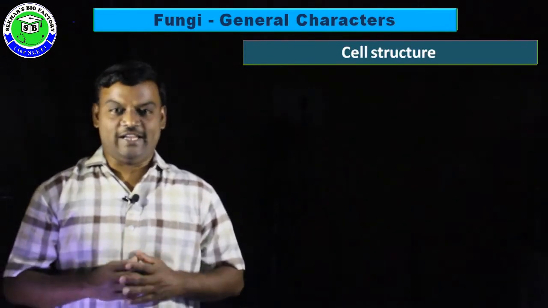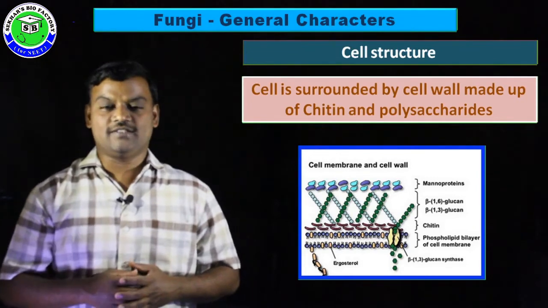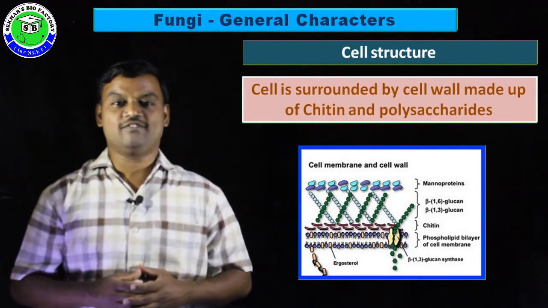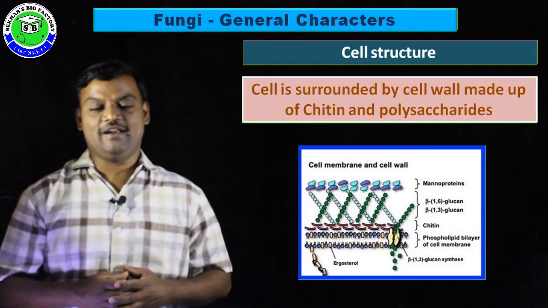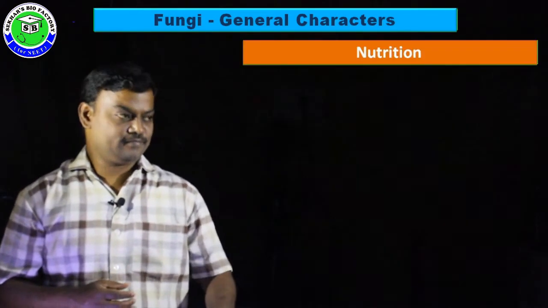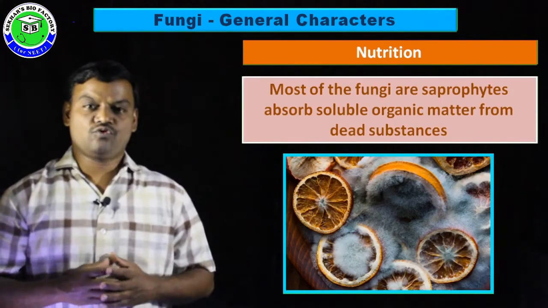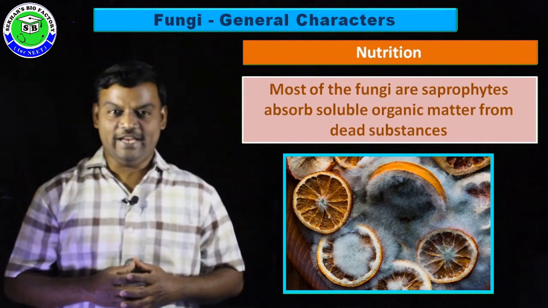In the structure of the fungal cell, it is surrounded by a well-defined cell wall, and this cell wall is made up of a special material called chitin and polysaccharides. In nutrition, most of the fungal members are saprophytes in nature.